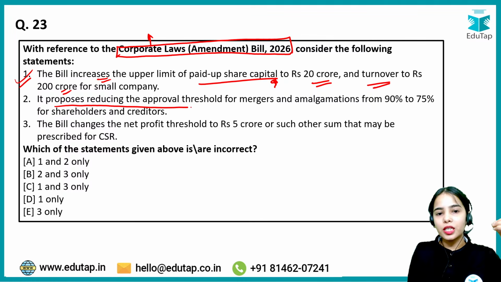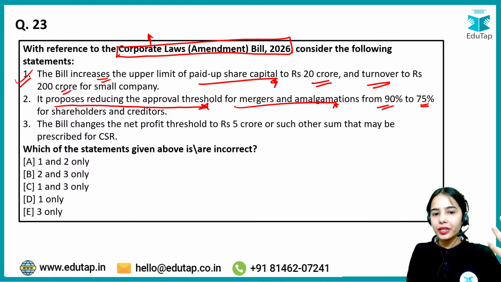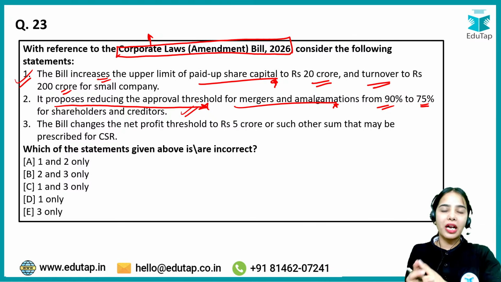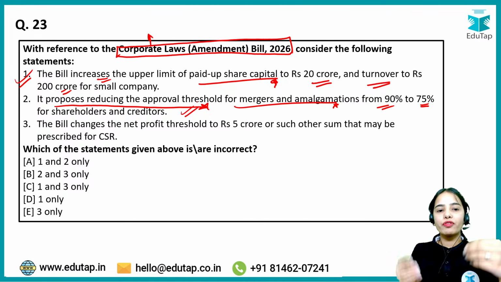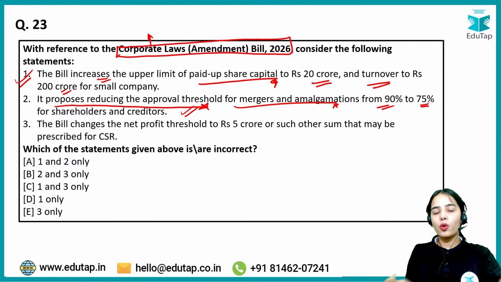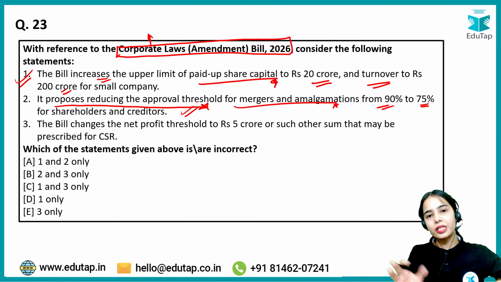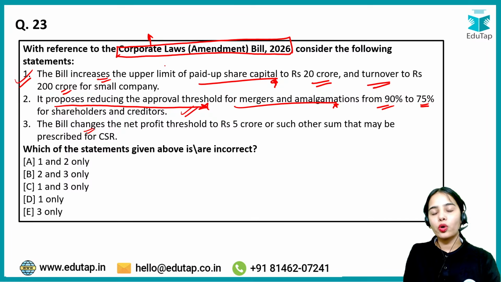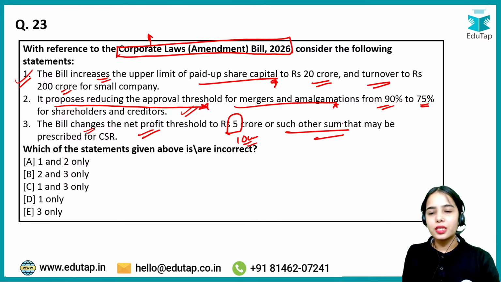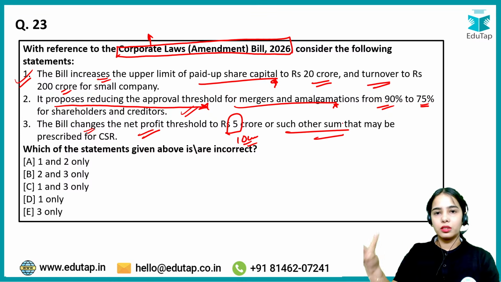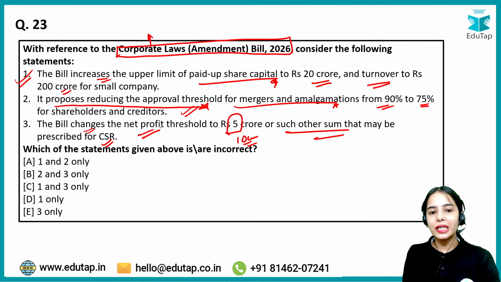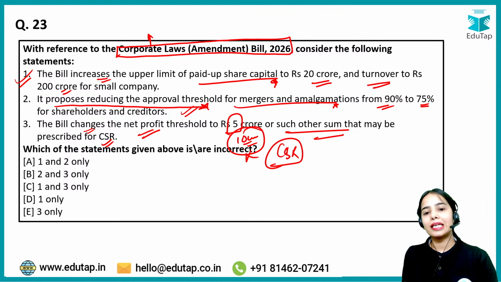It proposes reducing the approval threshold for merger and amalgamation from 90% to 75% for shareholders and creditors. So that is also correct, that if mergers and amalgamations are happening in certain entities, before the approval threshold was 90%, but now the approval threshold is only 75% from the shareholders and creditors. The bill, that is the Corporate Law Amendment Bill, changes the net profit threshold to 10 crore or such other sum as may be prescribed by the government for corporate social responsibility. So before, if the net profit is 5 crore, then the corporate social responsibility norms have to be followed, but now it is 10 crore.